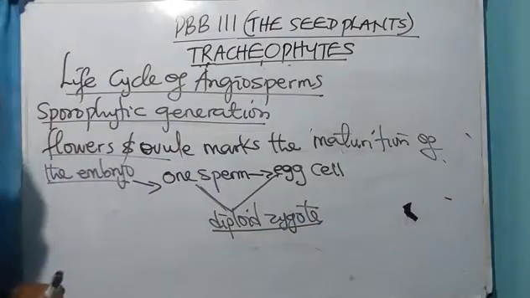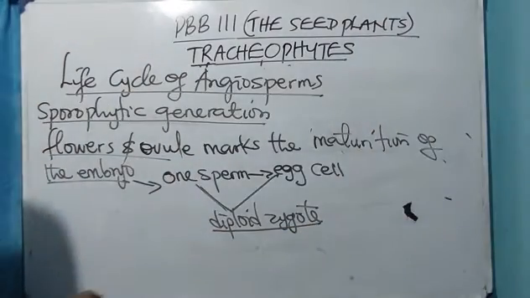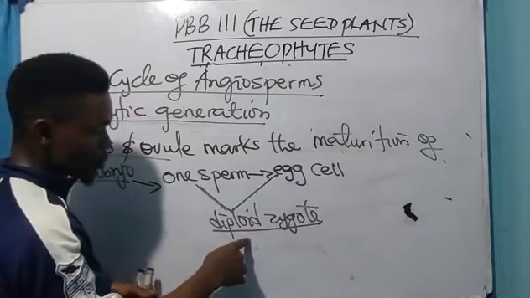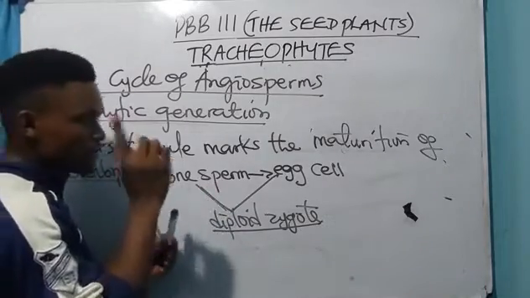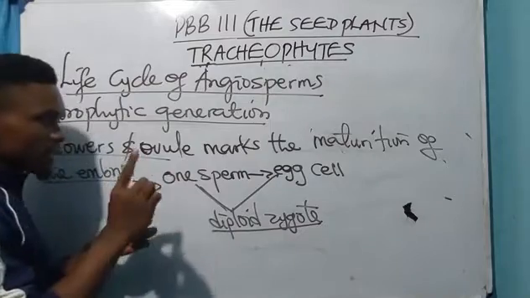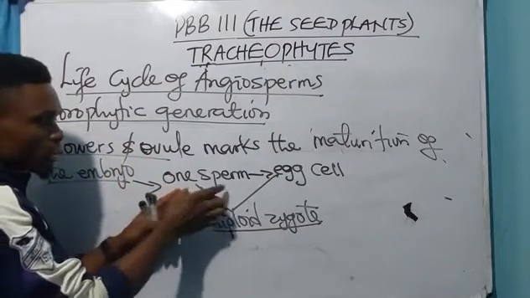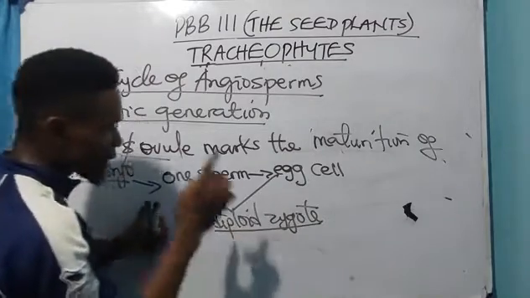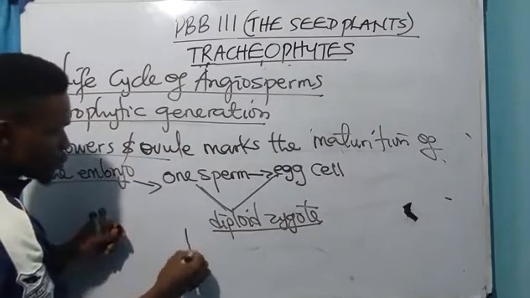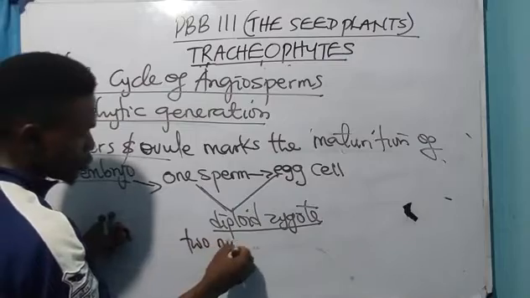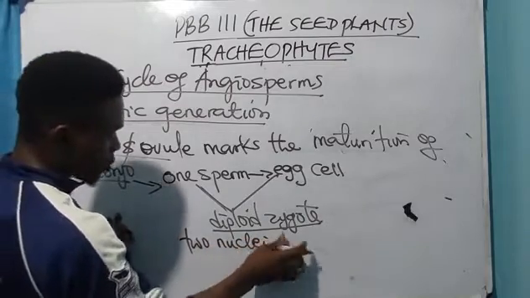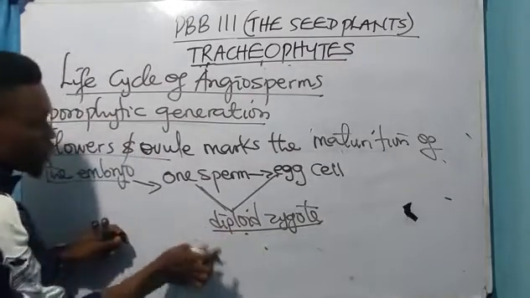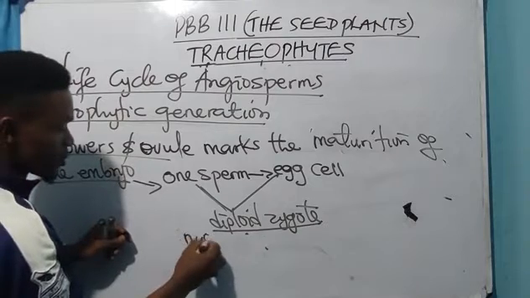Now the first fertilization will involve what? One sperm and egg cell to produce what? Diploid zygote.